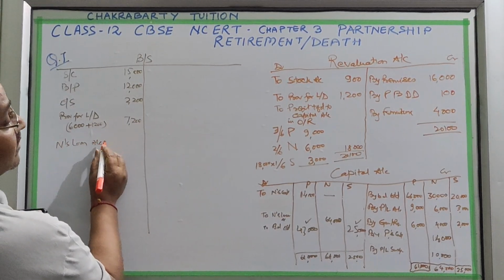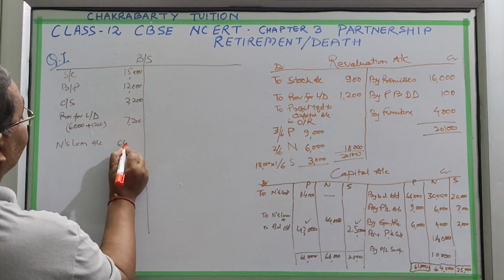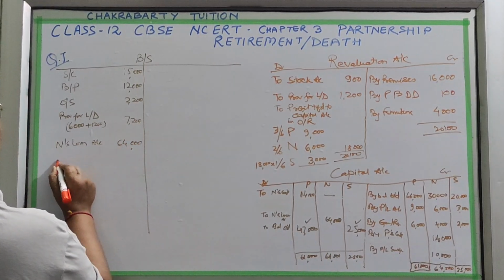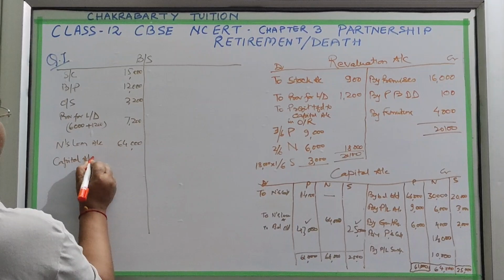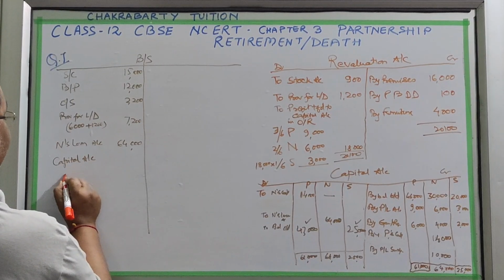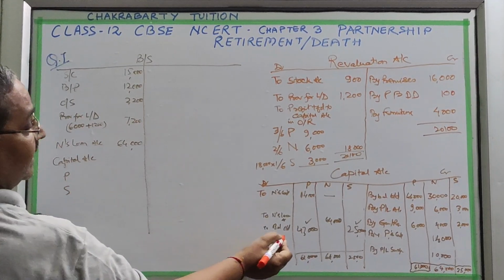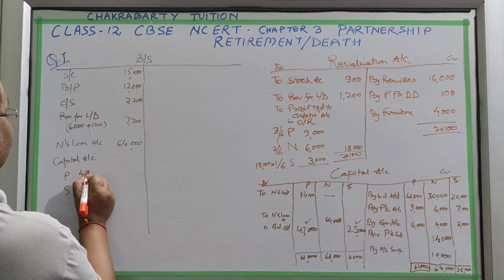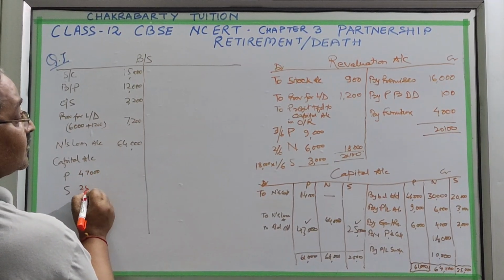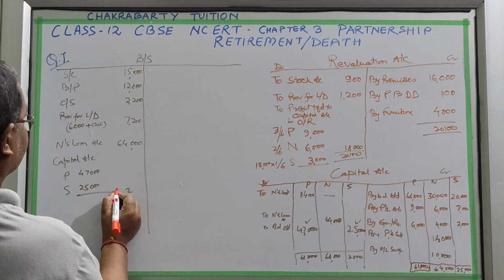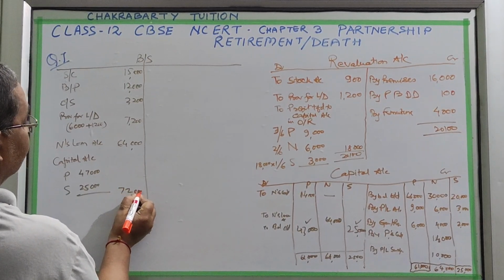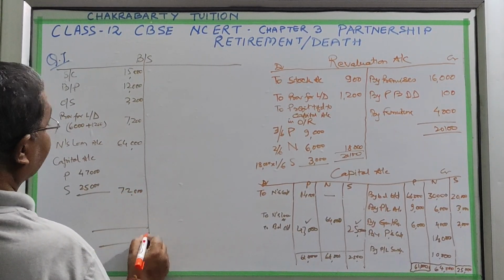Then capitals, and then the loan account of this person. The loan account is 64,000. Capital accounts, Pankaj and Saurabh. Pankaj's balance is 47,000 and Saurabh's balance is 25,000, so 72,000, and the total is